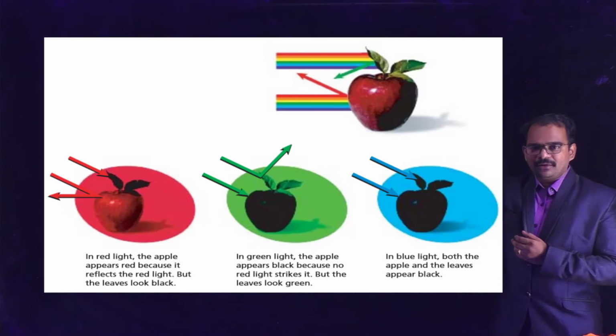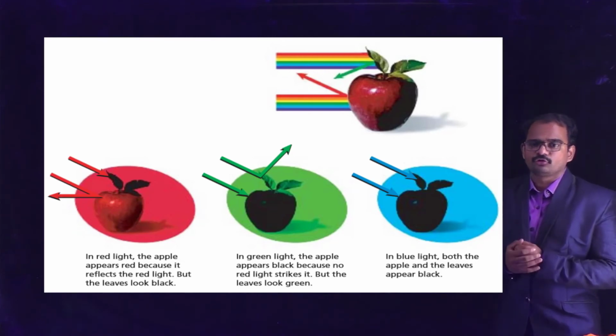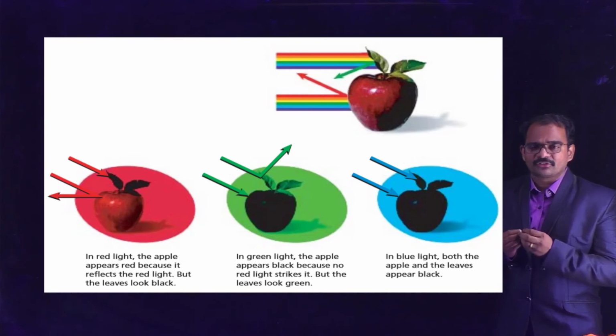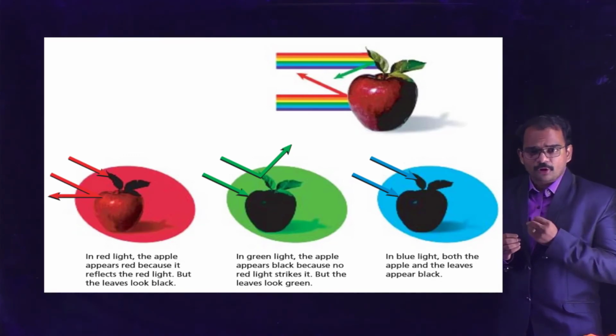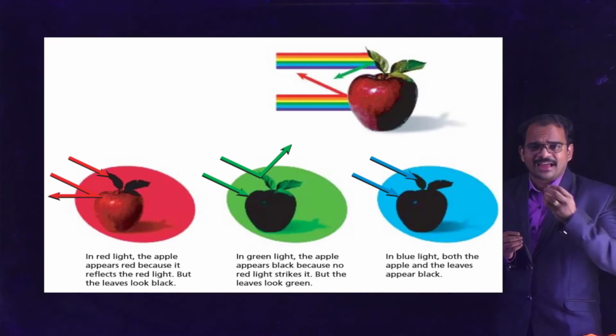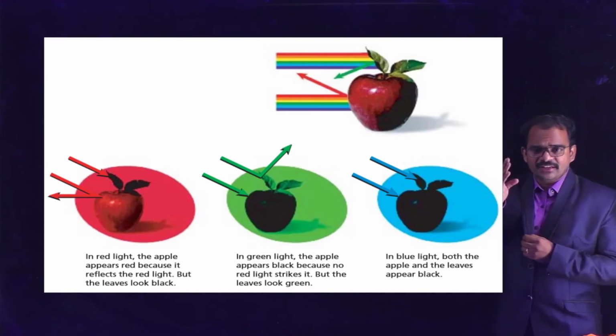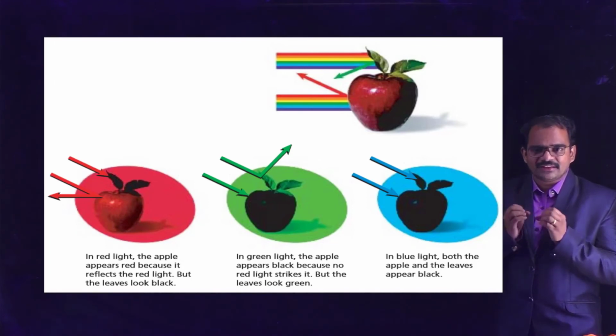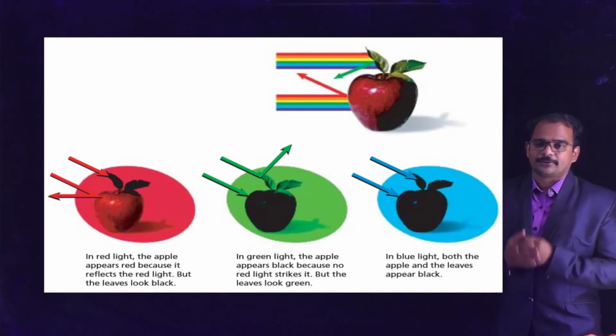I have an apple and on it there are green leaves attached. When white light falls on this apple, what happens? The apple looks red in color because it will absorb all the remaining colors and reflect only red color. And the green leaves absorb all the remaining colors except green, but green they will reflect, and that is the reason why the apple looks red in color and the leaves look green in color.